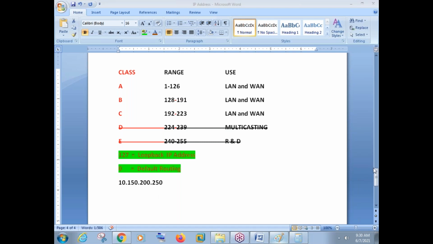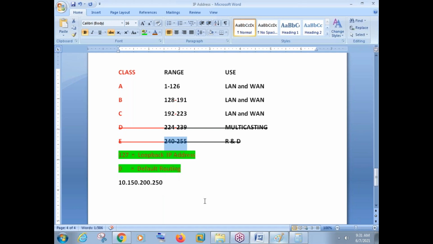Now the second thing we need to understand here is which class this IP address is from. If you see the first octet, the number is 10. Number 10 is coming in class A. The second octet is 150. Number 150 is coming in class B. The third octet is 200, which is coming in class C. The fourth octet is 250, which is coming in class C. So how exactly do we know which class this particular IP address belongs to?